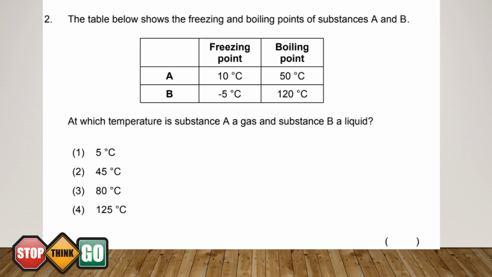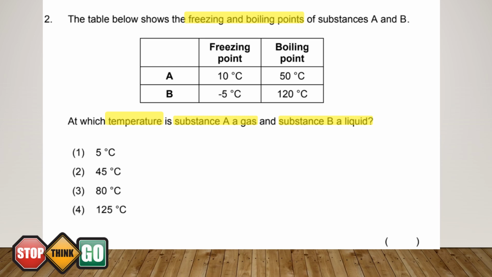Next, let's look at question 2. The table below shows the freezing and boiling points of substances A and B. At which temperature is substance A a gas and substance B a liquid? Let's see. We should stop and highlight the keywords such as freezing and boiling points, temperature, substance A a gas, and substance B a liquid.